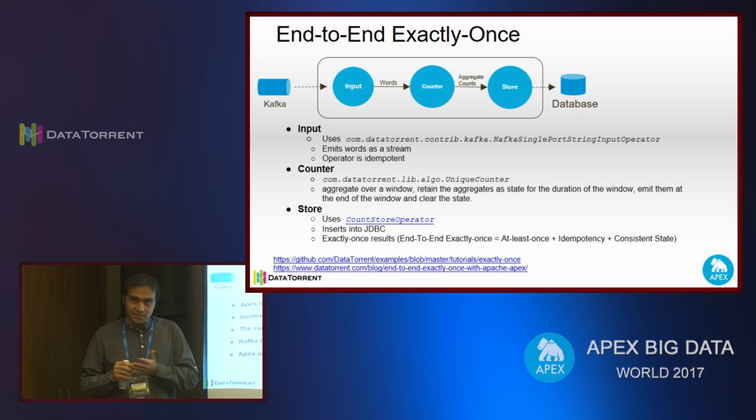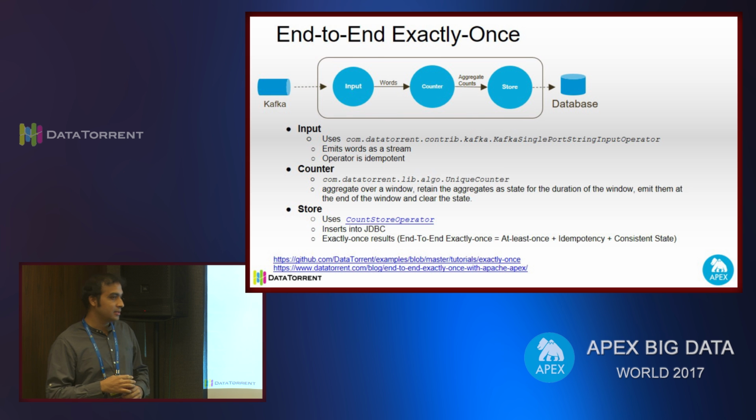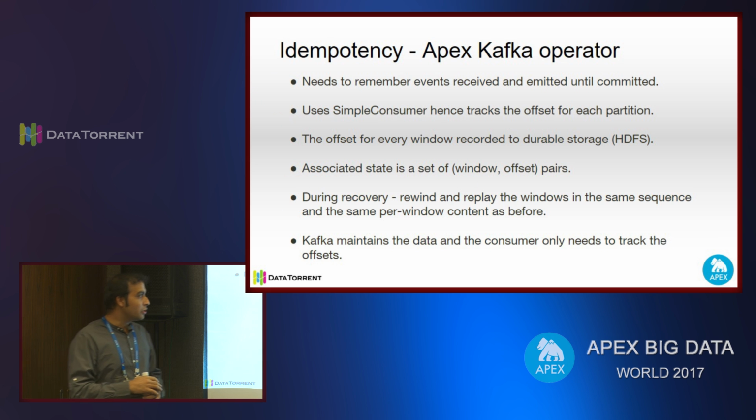As a consumer or an operator, we just need to remember the offset for each window. So for idempotency, the Apache Kafka operator will need to remember the events that were received and transmitted until they are committed, until we no longer require them.